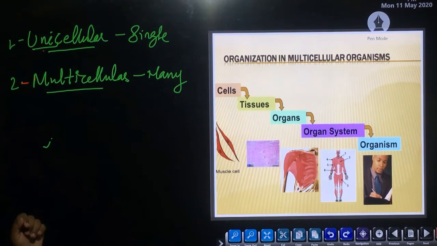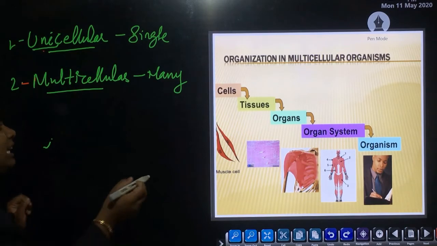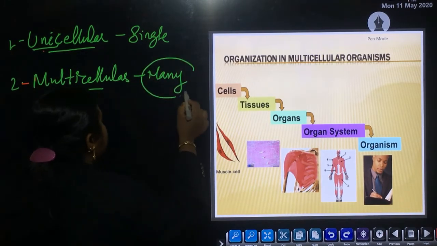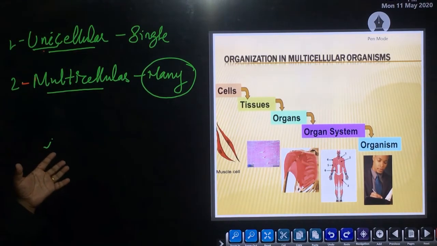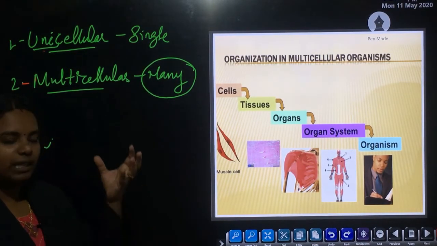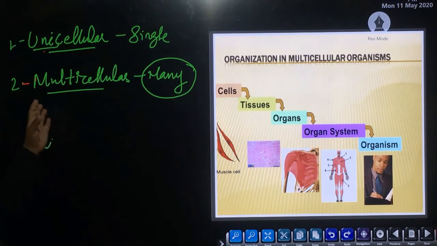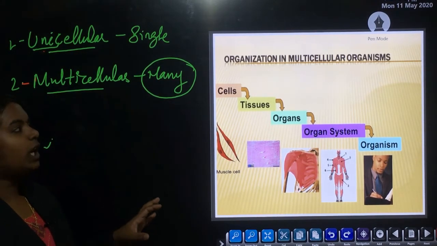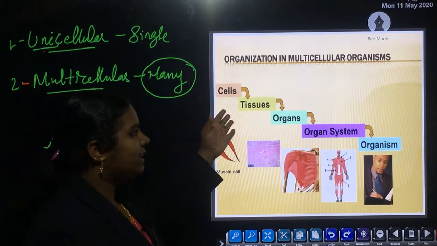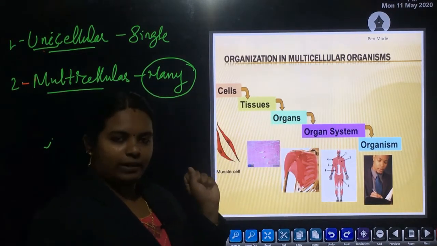Multi means many. So organisms which are made up of many cells, not only a single cell, are multicellular. Many cells are arranged in a particular pattern and these organisms are named multicellular organisms. Now we are going to discuss the organization in multicellular organisms.